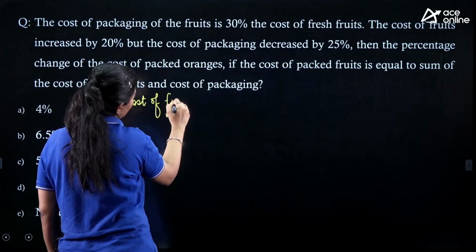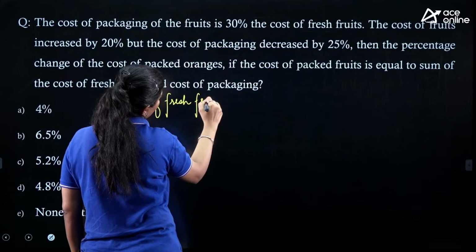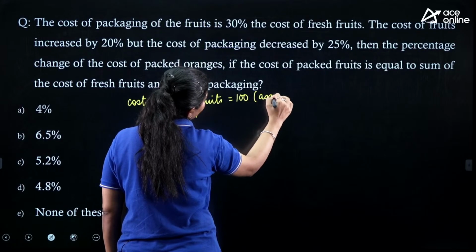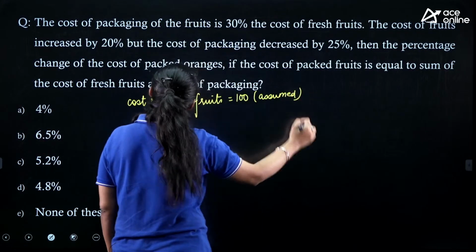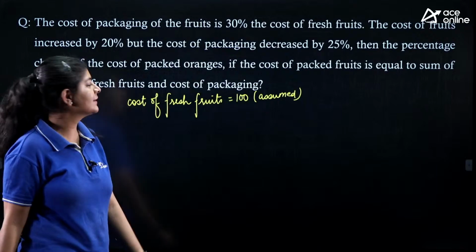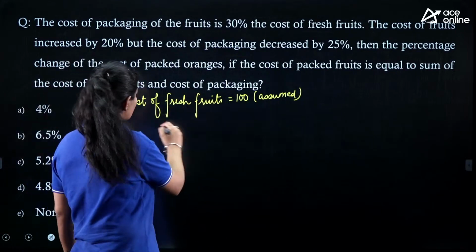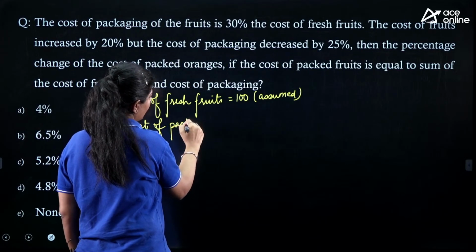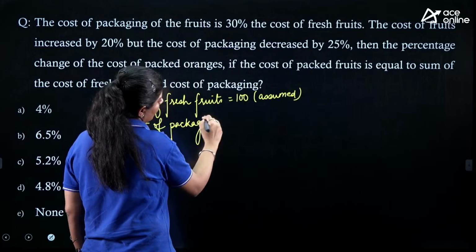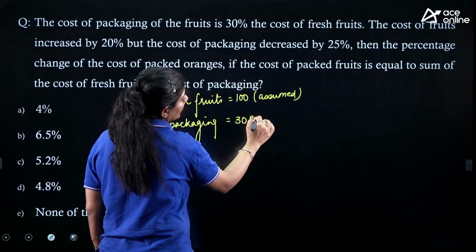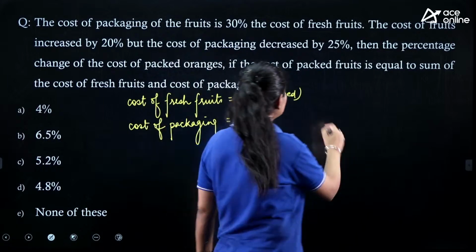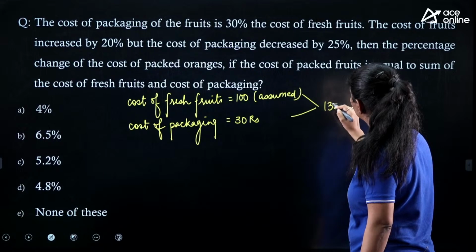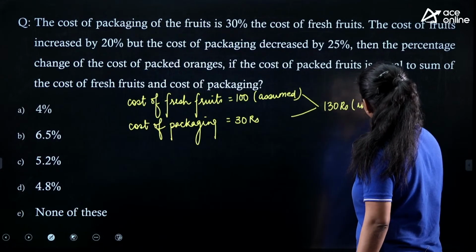Okay, let's start discussing. I'm just assuming that the cost of fresh fruits is 100 rupees. I'm just assuming this value. The question is saying that the cost of packaging of fruits is 30% of this particular cost. So, the cost of packaging is nothing but 30 rupees, right? So, the total amount at the very initial level, how much amount are we paying? We are paying 130 rupees, right?